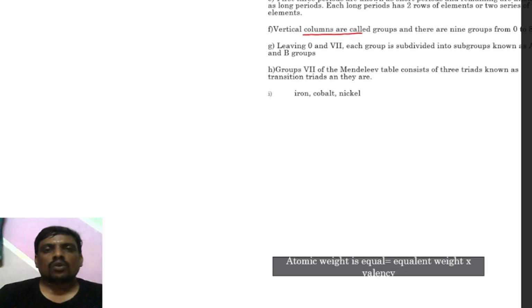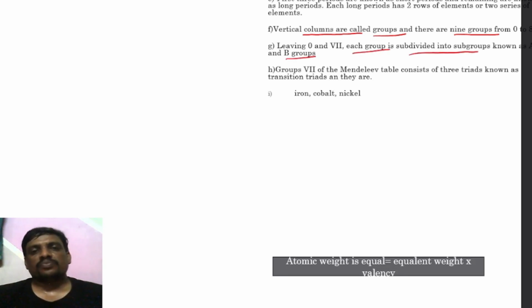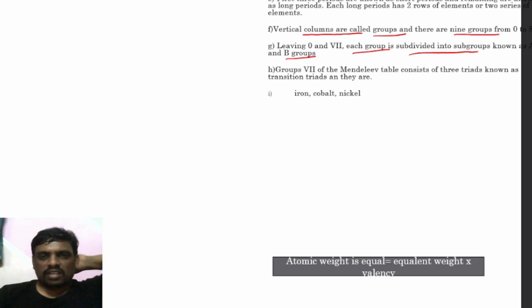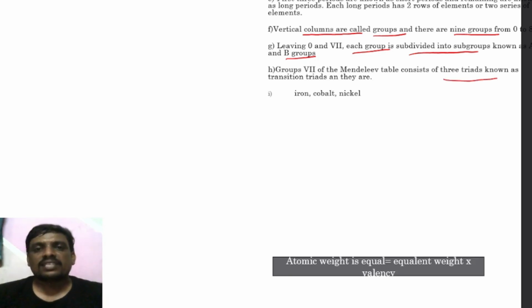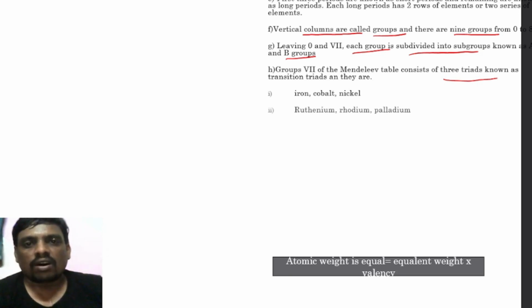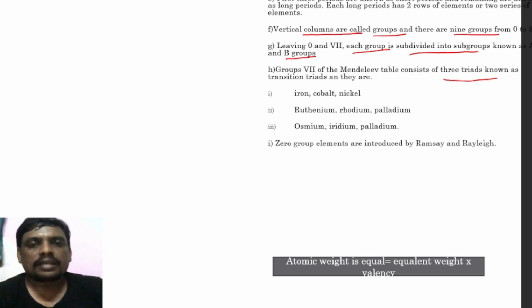Vertical columns are called groups, and there are 9 groups from 0 to 9, leaving 0 and 7th. Each group is subdivided into subgroups known as B groups. So, group 8 of Mendeleev's table consisted of 3 triads known as transition triads, and they are iron, cobalt, nickel, ruthenium, rhodium, palladium, osmium, iridium, platinum.